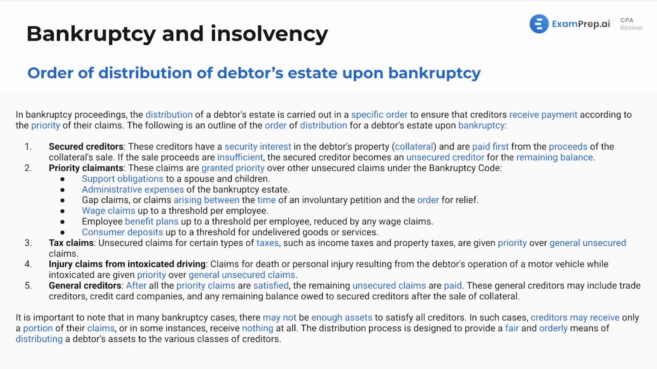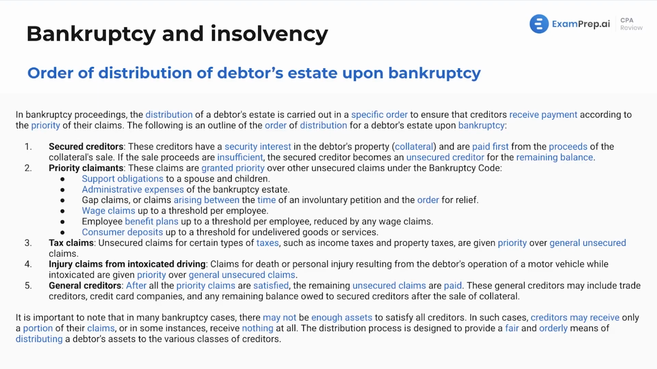Next up, we've got tax claims. The government wants to step in there and just get their cut as well. Any sort of taxes, whether you didn't pay your income tax or property tax, these are going to be given priority over general unsecured claims as well. Injury claims for intoxicated driving: claims for death or personal injury resulting from the debtor's operation of a motor vehicle while intoxicated are given priority over other general unsecured claims.